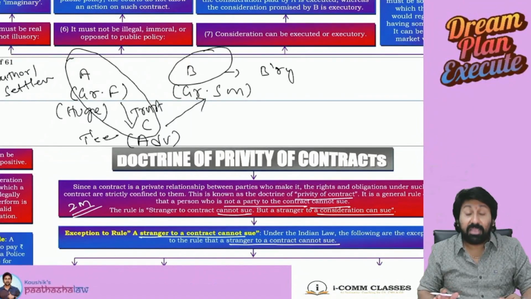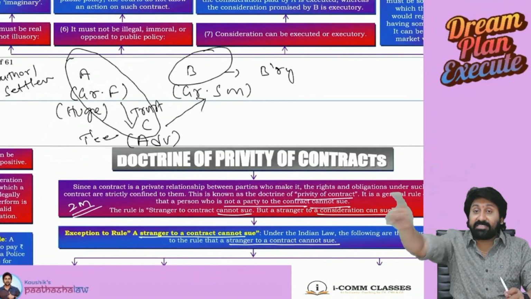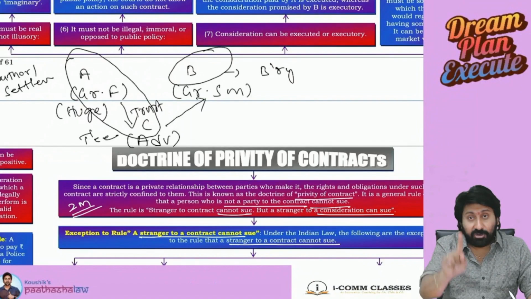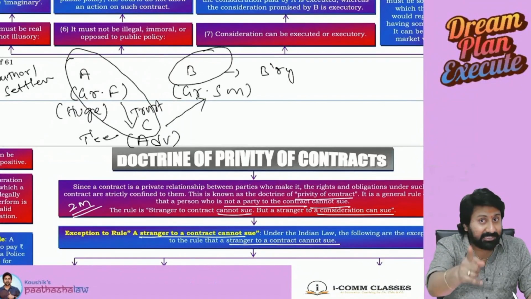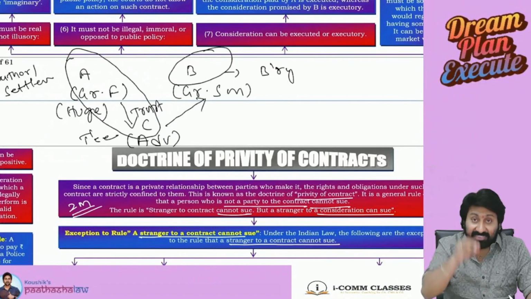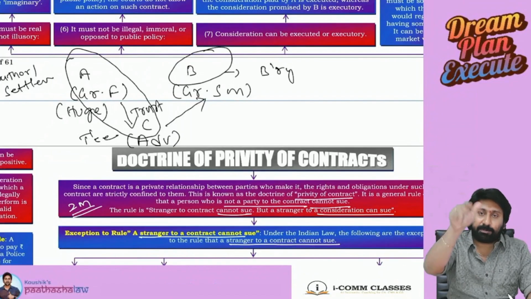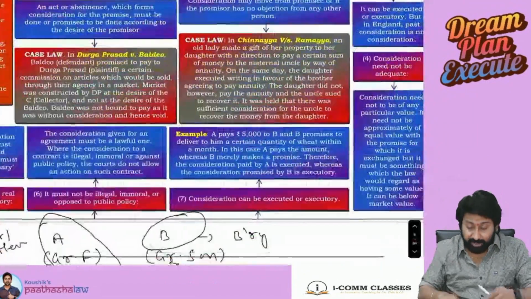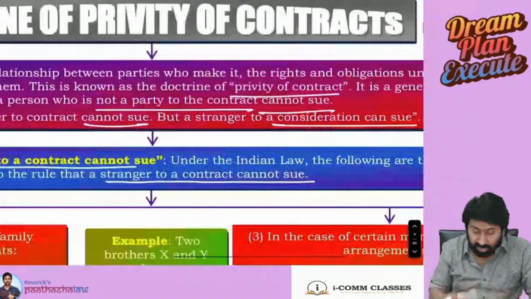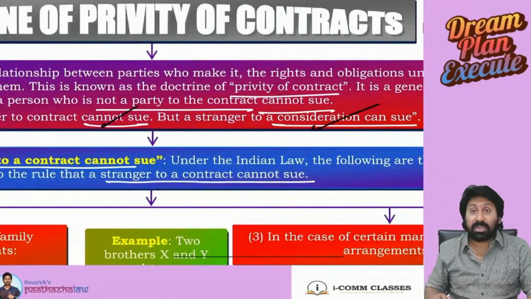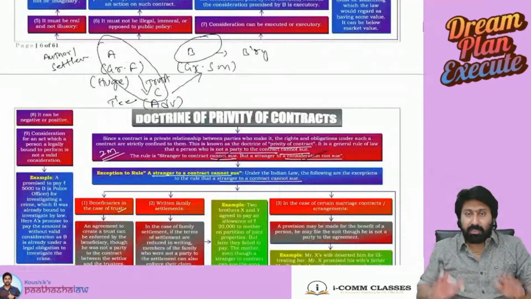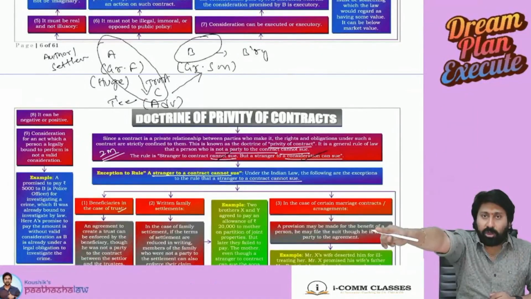Can B sue Mr. C or not? B is a stranger to the contract, sure, but he is not a stranger to the consideration. The benefit should go to B as per the agreement. Therefore, a stranger to contract cannot sue, but a stranger to consideration can sue. My grandfather entered into a contract with you.